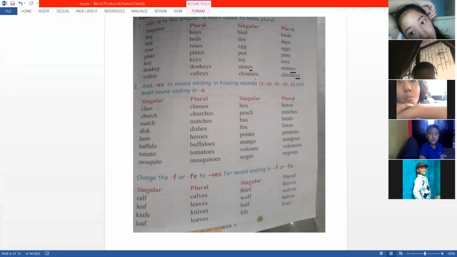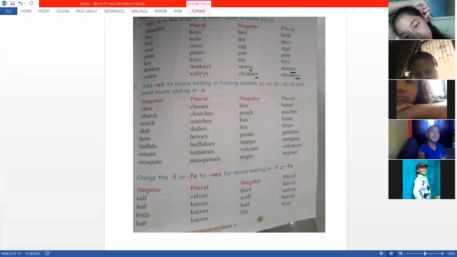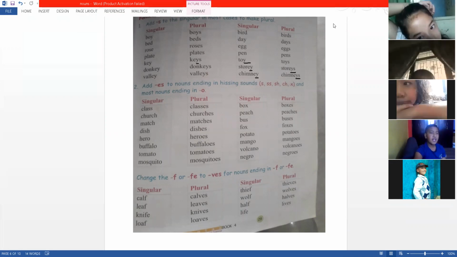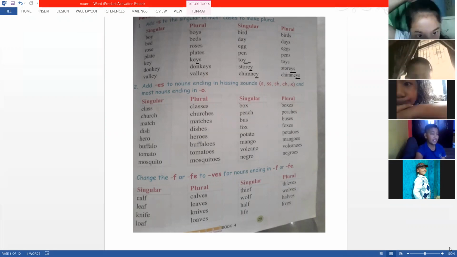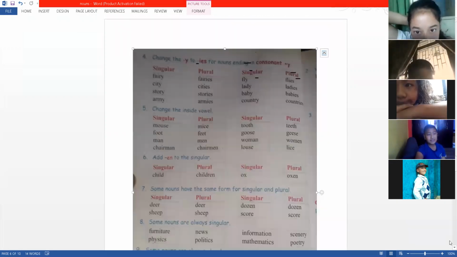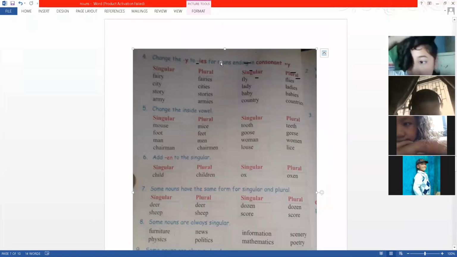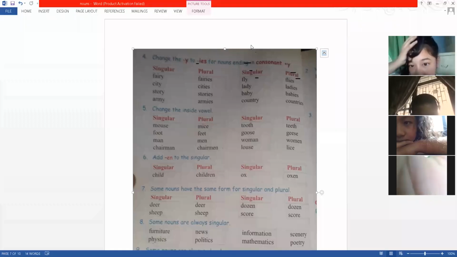So why do you think this happens here? What is the difference here? Look at these y's. All these y's have s only, and now we are studying a rule that says when there is y at last, we are supposed to remove that y and write ies. I don't know. The hint is there in this same page. If you read the heading, you can see.